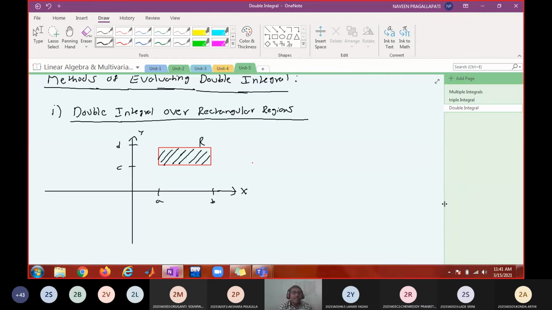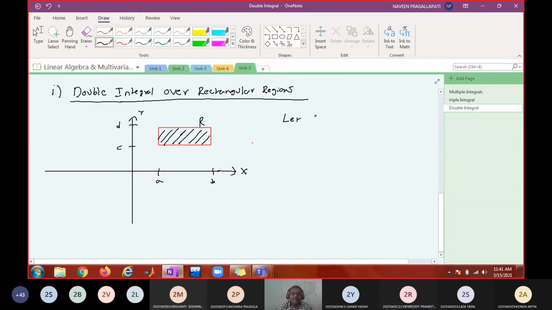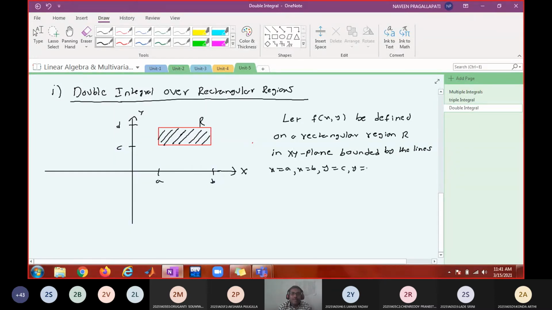So what I am saying is: let f of x comma y be defined on a rectangular region R in the xy plane bounded by the lines x equal to a, x equal to b, y equal to c, and y equal to d. The condition is a less than b, c less than d.